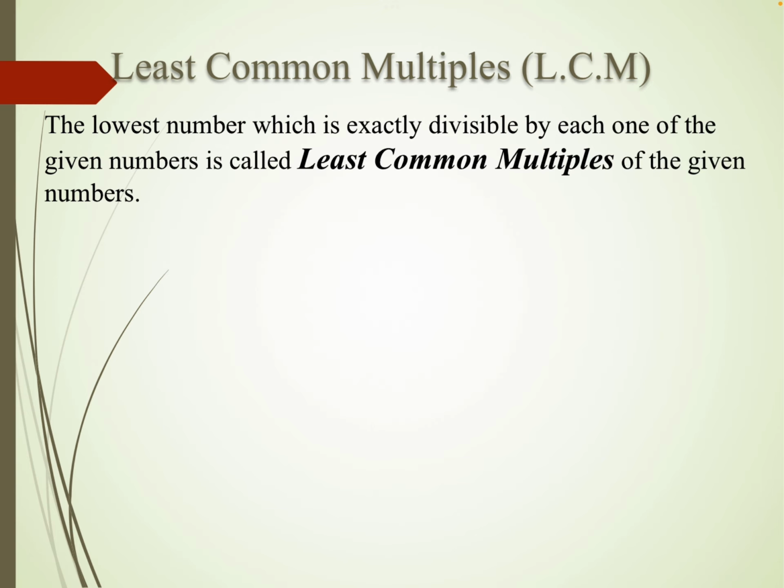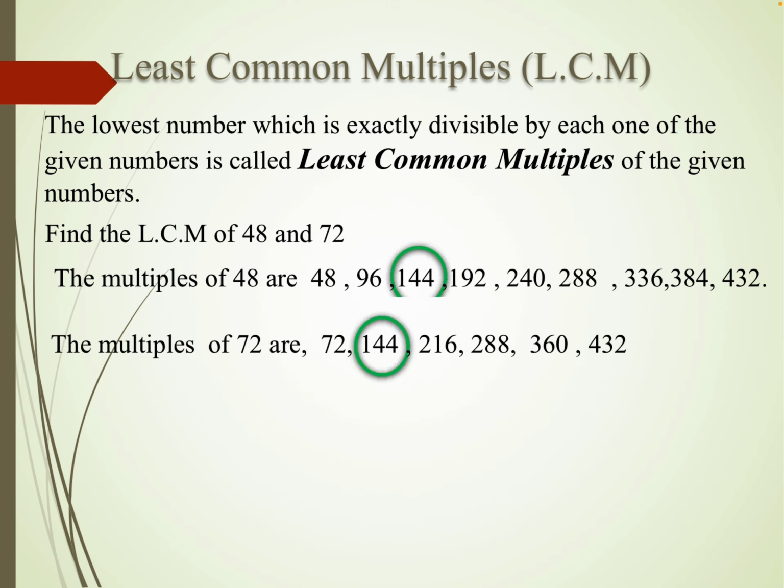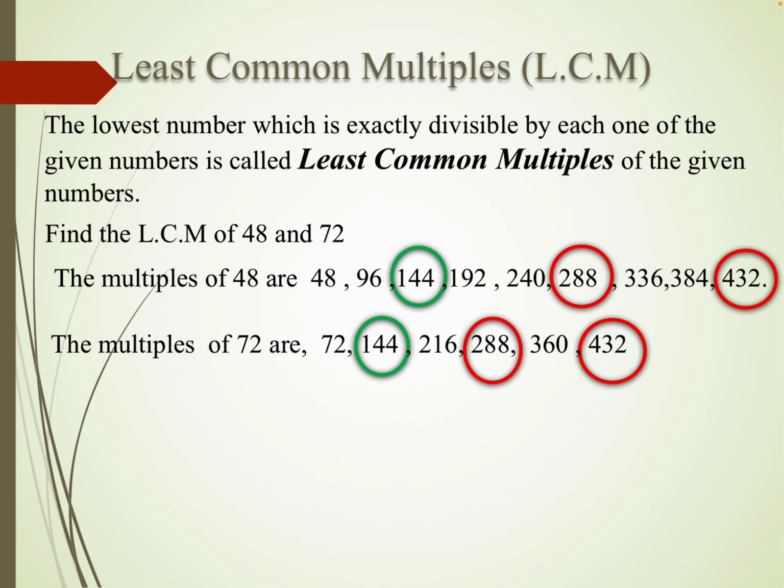The lowest number which is exactly divisible by each one of the given numbers is called the least common multiple. So what does this mean? A multiple which is divisible by both the numbers without leaving any remainder. So LCM of 48 and 72, multiply and see. So suppose 288 is also a multiple, but this multiple is not the least.